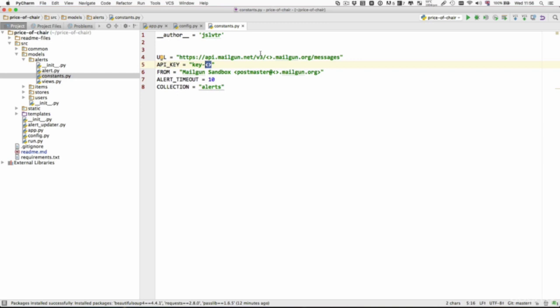So, for example, in your laptop or your computer, you could set an environment variable called API key, put the value of the API key for Mailgun inside that environment variable, and then your application can access that variable and get the value from it.